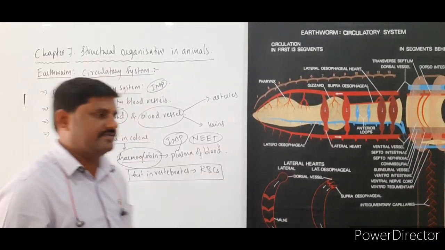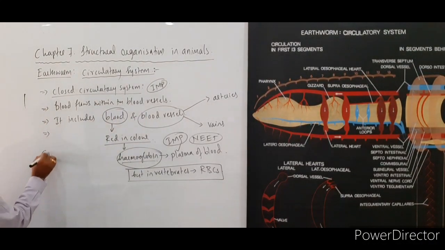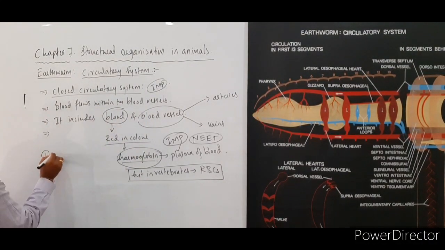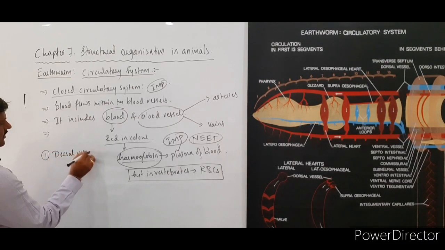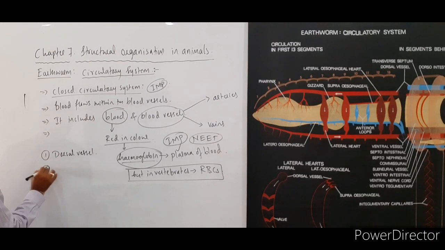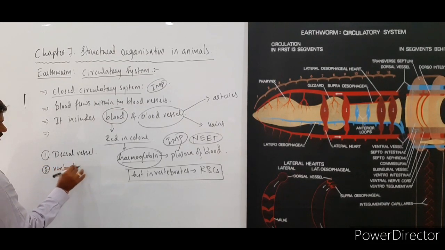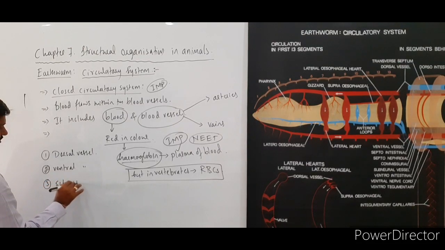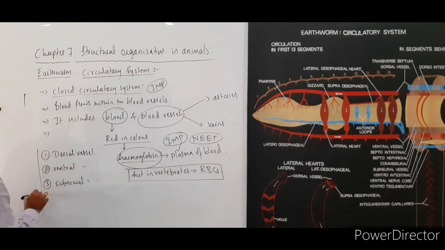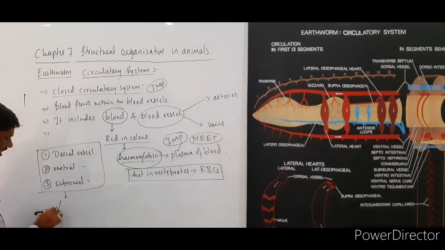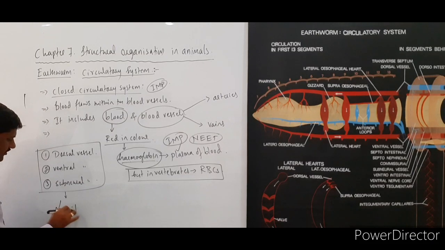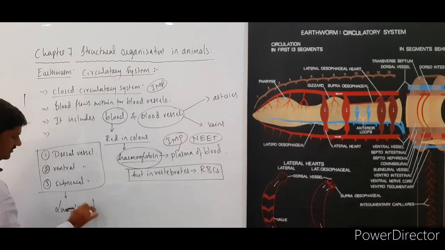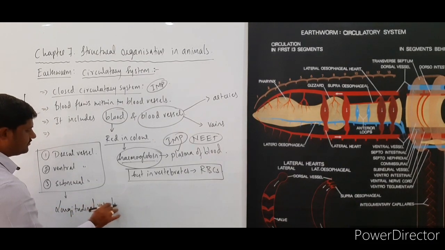The three kinds of blood vessels are: first one, dorsal vessel. Second one is ventral vessel. Third one is subneural vessel. These three kinds of vessels are said to be longitudinal vessels, right?